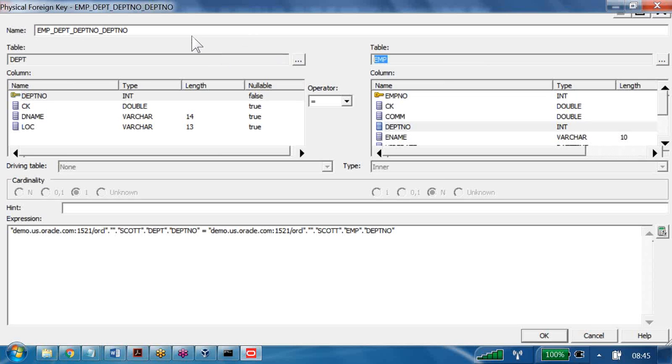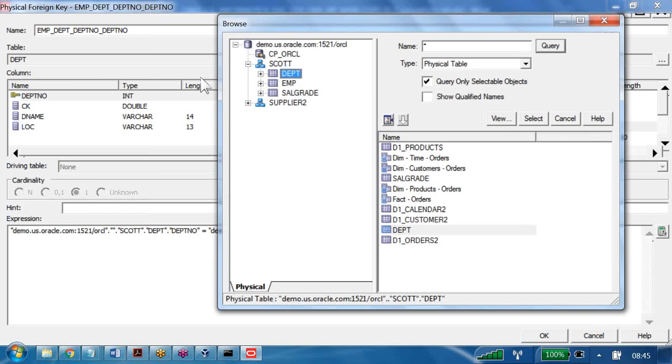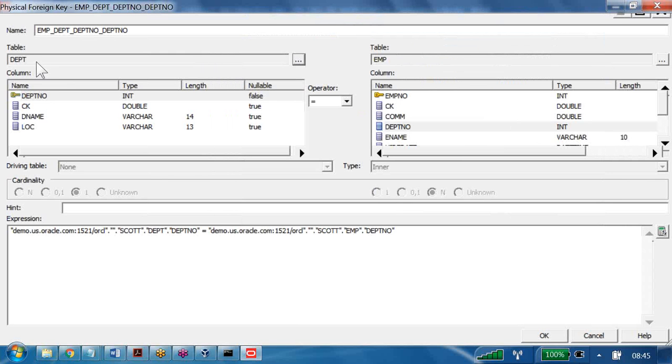Now your mood is changed. I don't want DEPT, I want some other table. Let's go and try to select here. From here also I can switch it. Okay, as of now I am okay with the DEPT. Next, I want to join based on which column. System automatically identified here. What is this? DEPT number. DEPT number is identified based on the primary key and foreign key relationship.